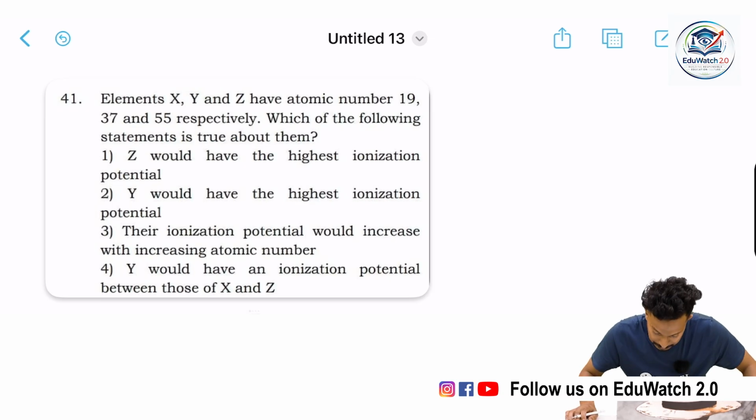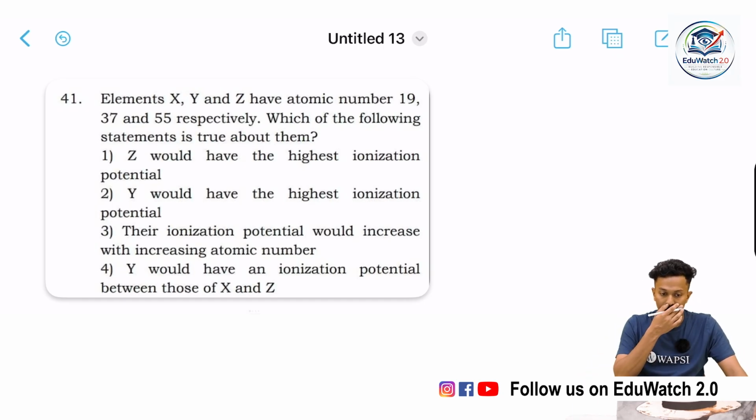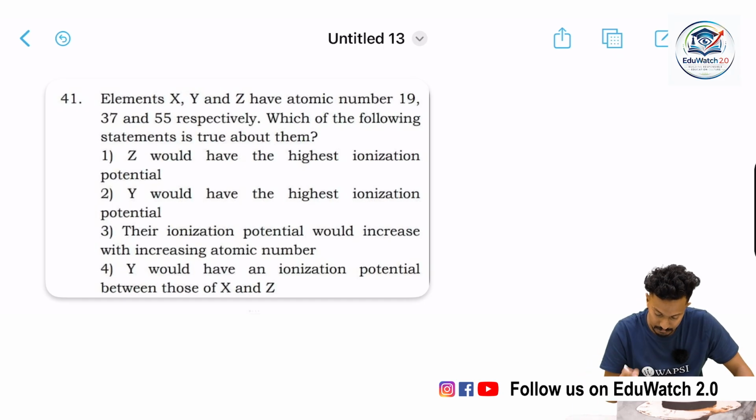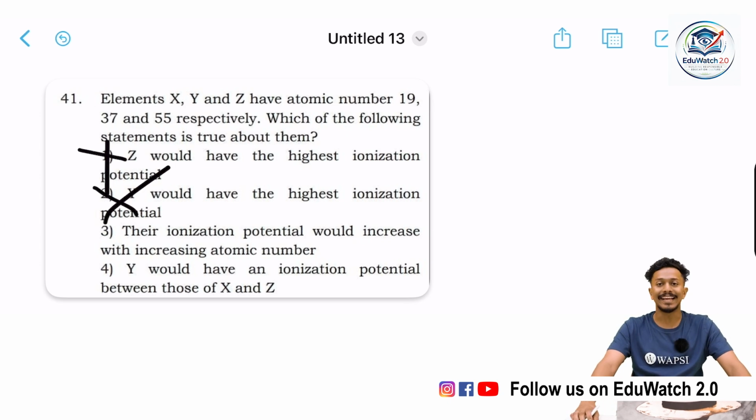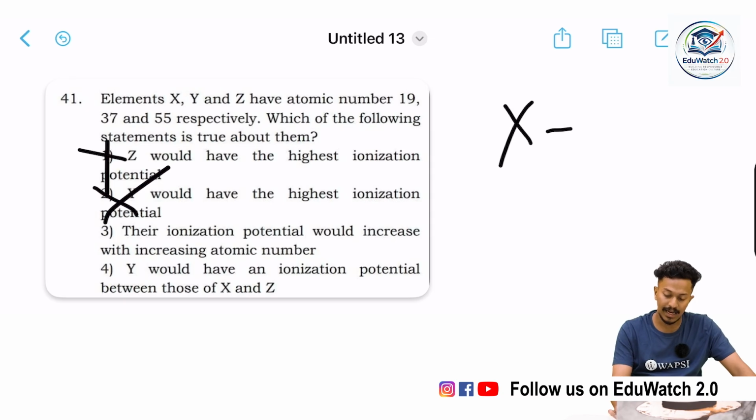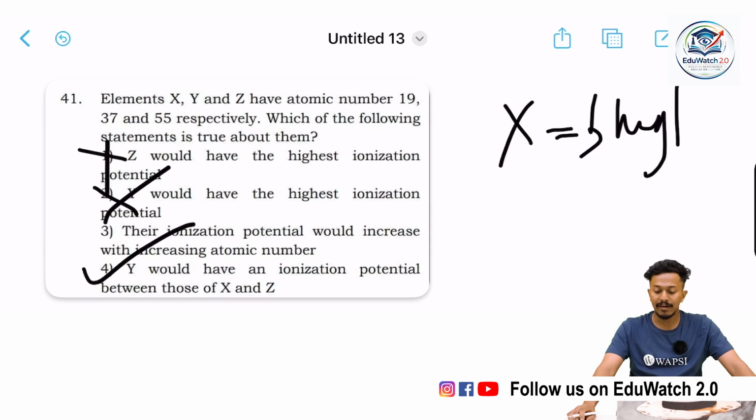Therefore Z cannot have the highest ionization energy, and Y could not have the highest ionization energy. It's actually X that has the highest. There is no option for that. And the correct option would be Y would have an ionization potential between those of X and Z.